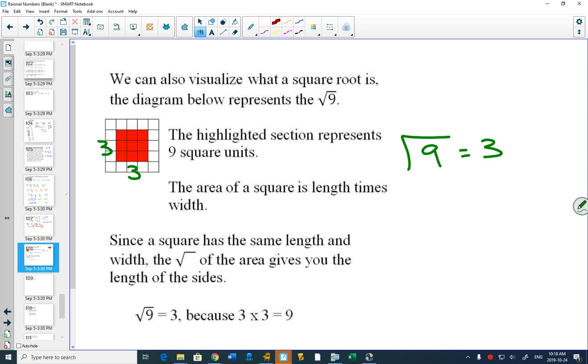And all of those squares are 1 unit for area. The square root fits with that because the area of a rectangle or the area of a square is length times width. So if you can make a perfect square, and that's another reason those numbers are called perfect squares, is because you can use 9 blocks to make a perfect square. If you can make a square, then the side length will be the square root of that number.